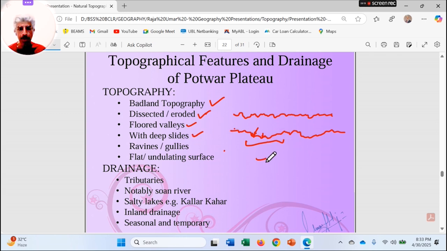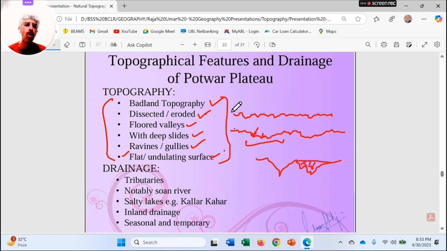As I said, at points you may find these sorts of depressions as well in this region. Ravines and gullies, flat undulating surface at some places. So these are the characteristics of the Pothwar Plateau. Whole of this region, Rawalpindi, Islamabad, Attock, Chakwal, Jhelum and some parts of Mianwali, they all carry this sort of topography.